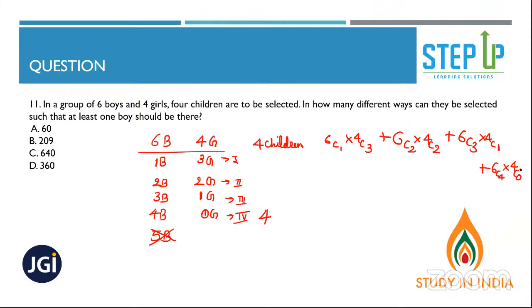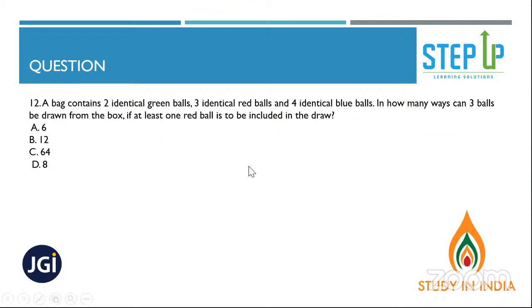Now solve it and you will get the answer. I hope, Heyama, it's clear. All right. Fine, people, I'm moving on.